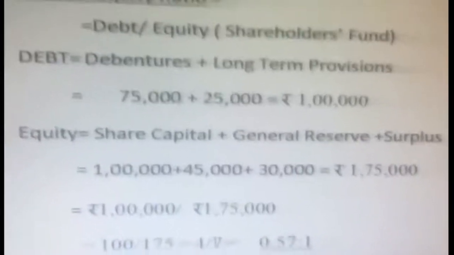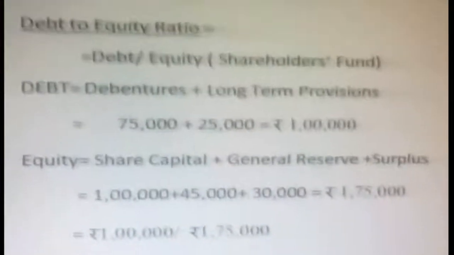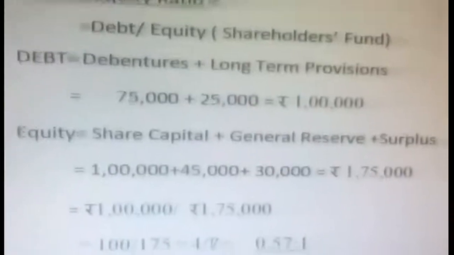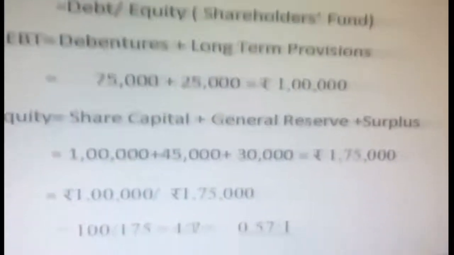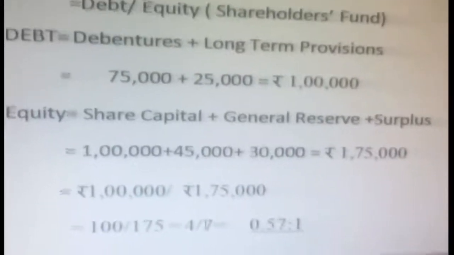Now you are going to substitute in the formula. Debt to equity ratio is equal to debt divided by equity. We got 1 lakh for the debt and equity 1,75,000.